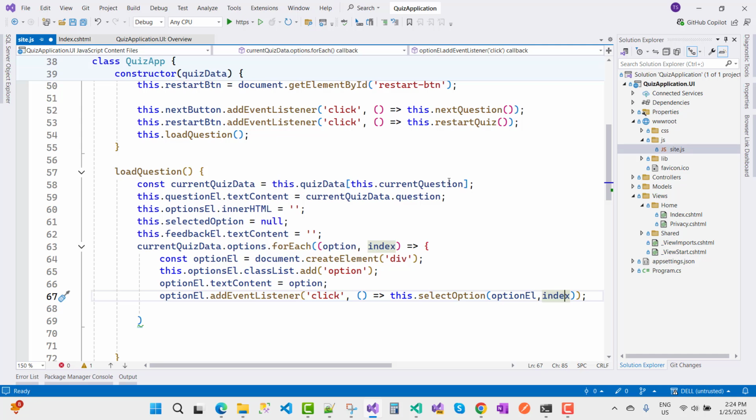Okay, so here we have the optionElement. Now the next part is this.optionsElement.appendChild optionElement. It's fine.